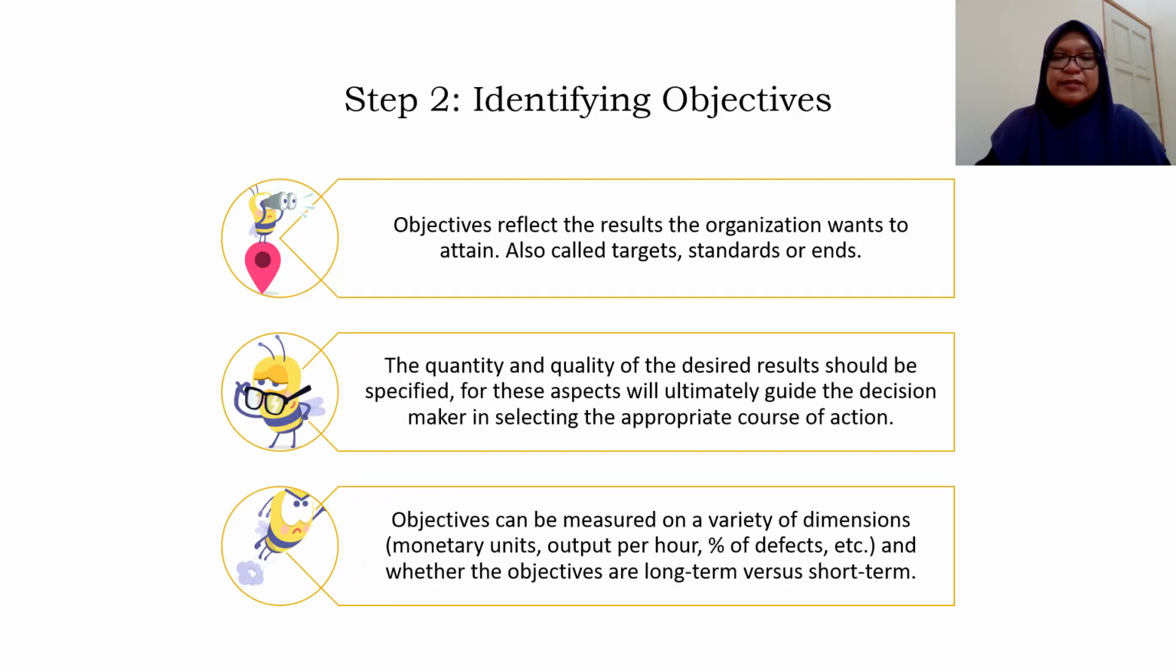The second step is identifying objective. Objectives reflect the results the organization wants to attain, also called targets, standards, or ends. Before the manager or the leader wants to solve the situation, the problems, or take the opportunity, they must know what the objectives of the organization are. This is important so that whatever decision they make, it is according to the objective, for the best of the organization.